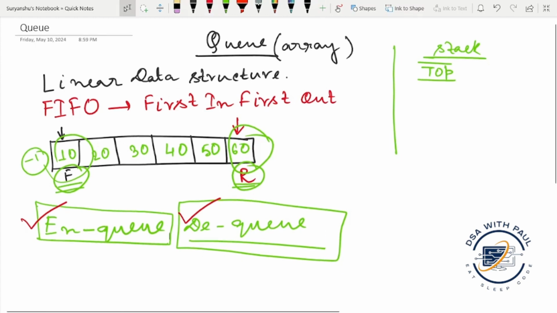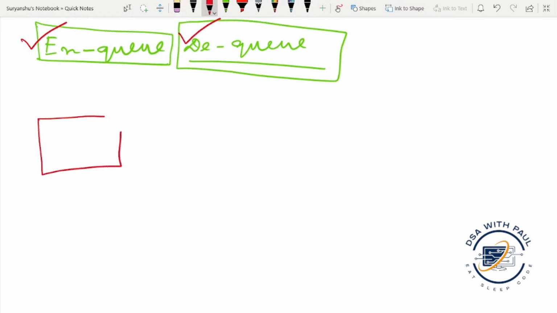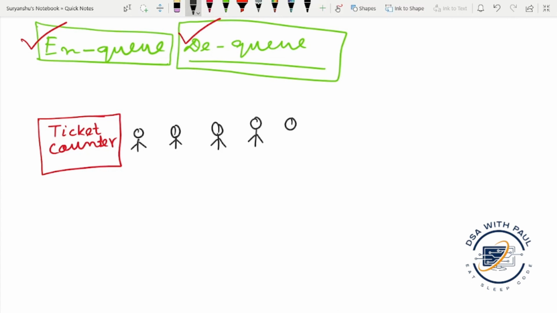So what are practical examples of the queue? If we think about a ticket counter, let's suppose there are 10 people standing, it may be n number of people. This is the first person, second person, third person, fourth person, fifth person, and sixth person.